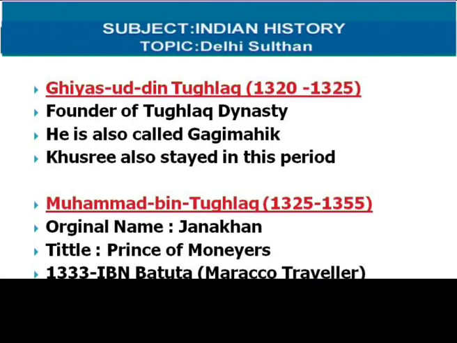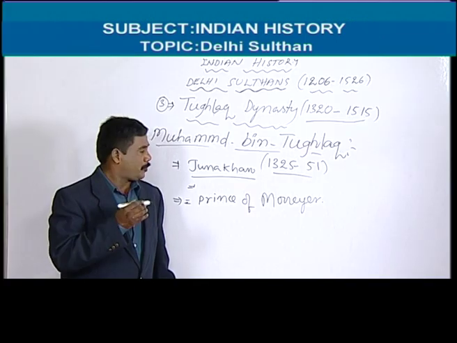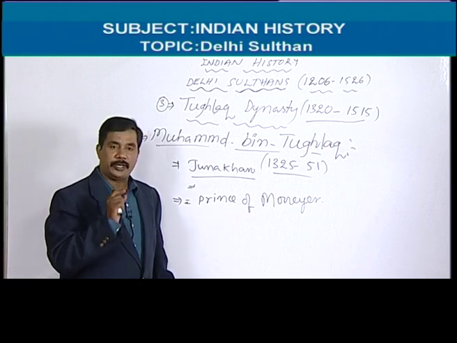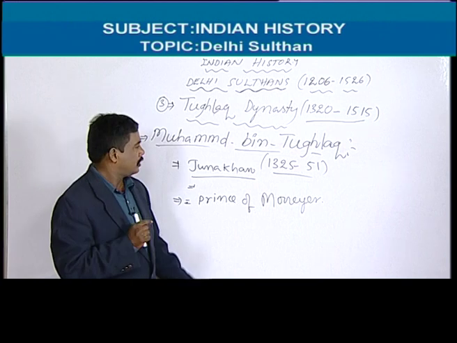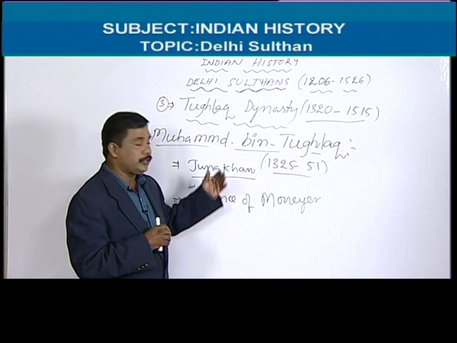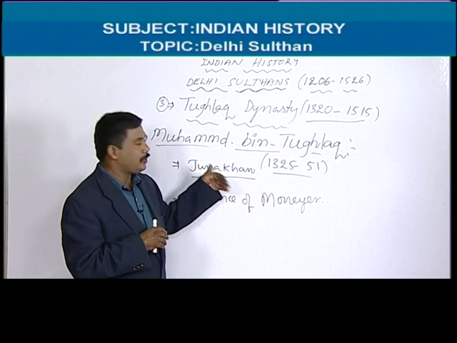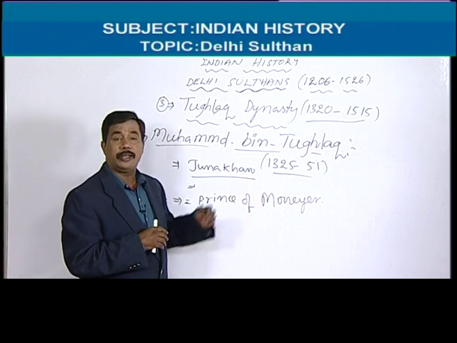He knew mathematics, logical science, Arabic, Persian, and so many languages. He was an intellectual, but because of some decisions and their results, he became the most controversial sultan among all the Delhi sultans.